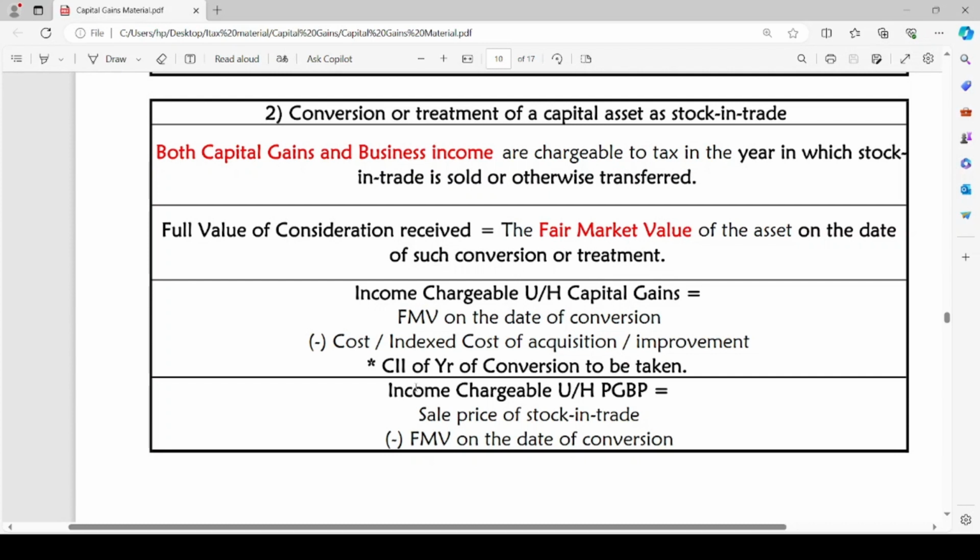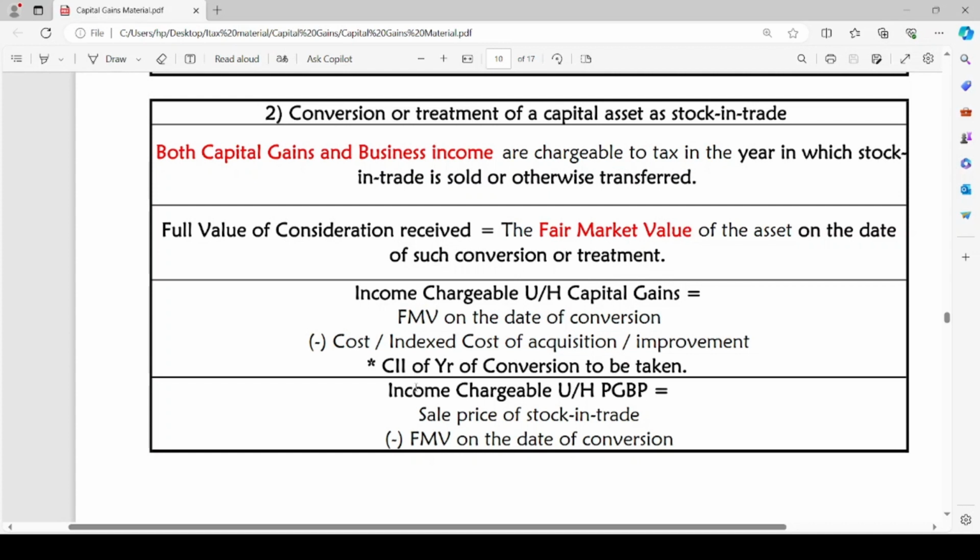Let us see how. First we will see the full value consideration under the head capital gains. The full value of consideration received is equal to the fair market value of the asset on the date of such conversion or treatment. On the date of conversion of capital asset to stock in trade, whatever the fair market value of the asset is, it will be considered as the full value of consideration received. The income chargeable under the head capital gains is equal to fair market value on date of conversion minus cost of acquisition or indexed cost of acquisition or improvement.